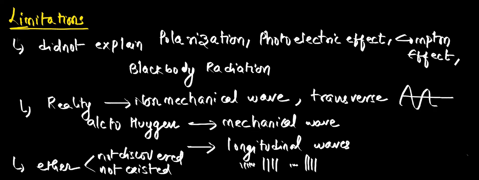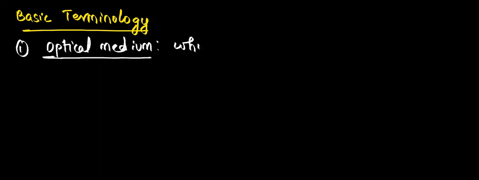Any doubt so far? Okay. So certain basic terminology. So first thing, optical medium. So what is optical medium? Any idea? Optical medium in the sense which allows the light. Okay. Let it be partially, let it be completely, that is secondary case. But if it allows the light, it is called optical medium.